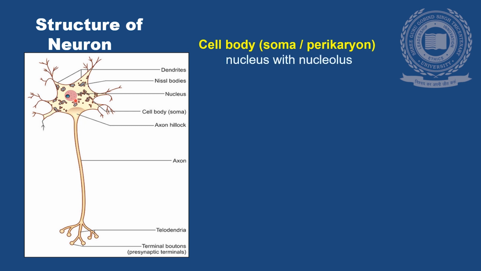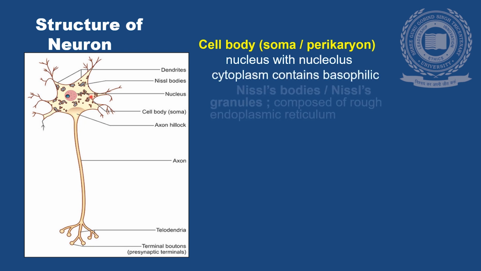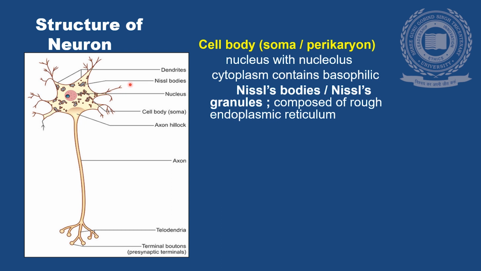In the cytoplasm, there are basophilic Nissl's granules or Nissl's bodies. These are metachromatic granules composed of rough endoplasmic reticulum. Other neurofibrils are also there inside the cytoplasm of the cell body of the neuron. Between the cell body and the process, there is a junction. It is called the axon hillock.